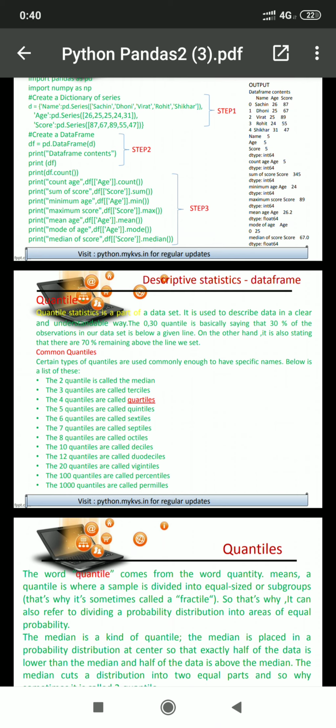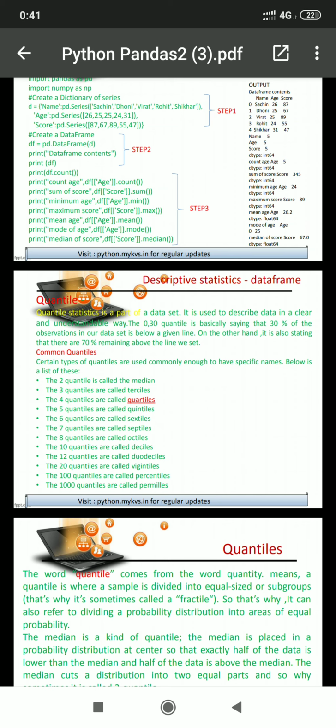It is used to describe data in a clear and understandable way. The 0.30 quantile is basically saying that 30% of the observations in our data set are below a given line. On the other hand, it is also stating that the remaining 70% are above the line we set.